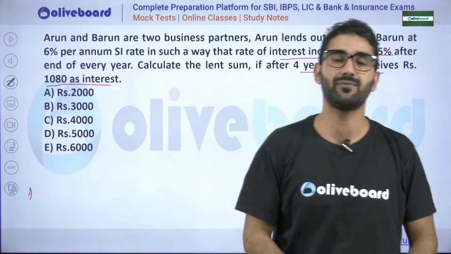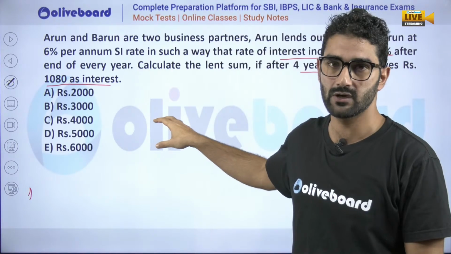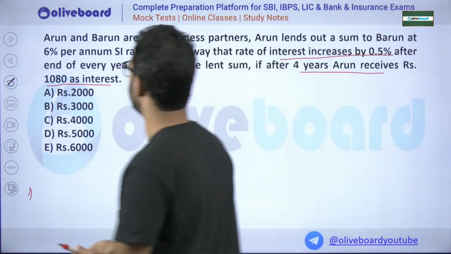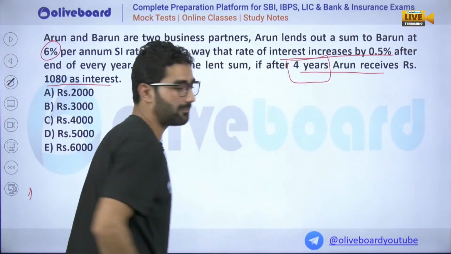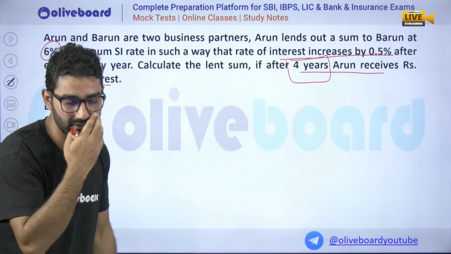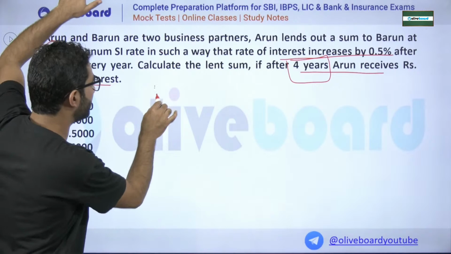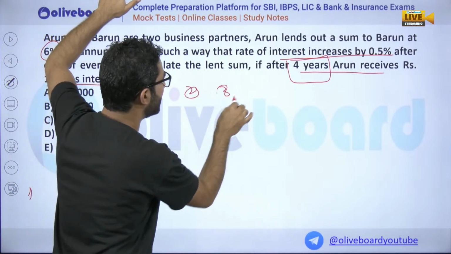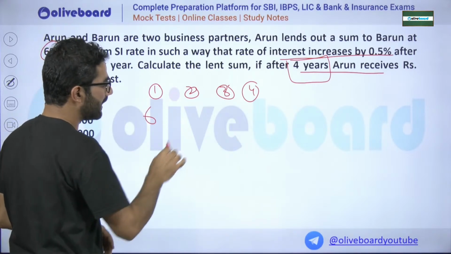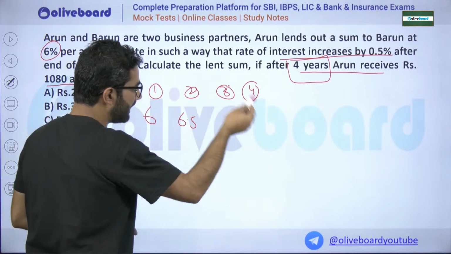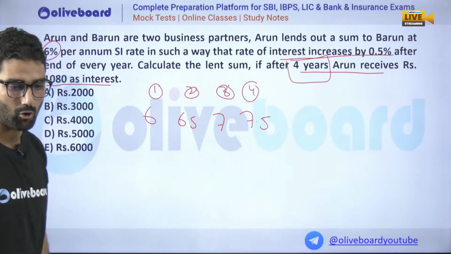Yes, my dear, we have to focus on calculating the principal amount. Interest rate is given and the total time is 4 years. For the first year, second year, third year and fourth year, you can see for the first year the rate was 6%. Next year it will be 6.5, next year it will be 7, and next year it will be 7.5. Hope it is clear, my dear.